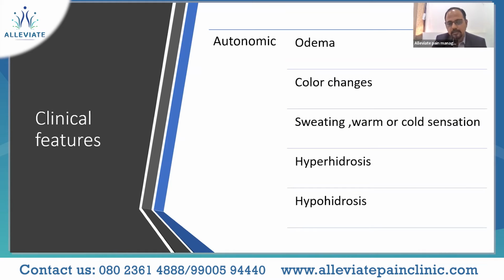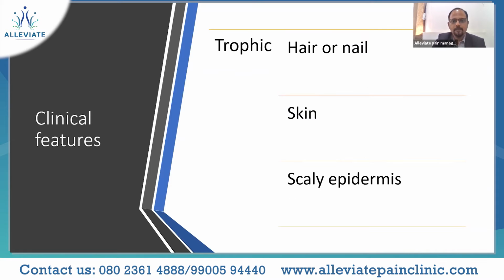The affected limb could be warm or cold depending upon the stage of presentation, or there could be hyperhidrosis or hypohidrosis, which tells us that the autonomic nervous system is involved and deranged in these individuals,